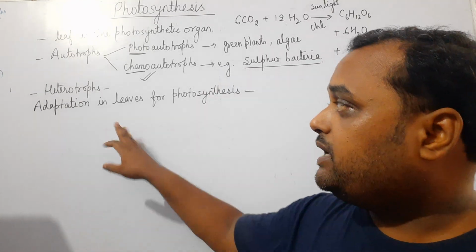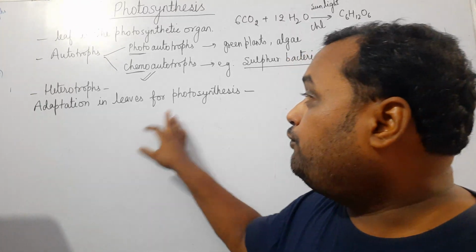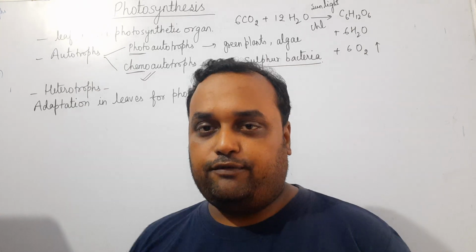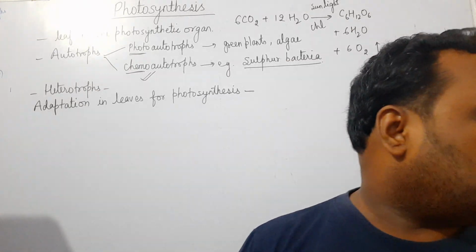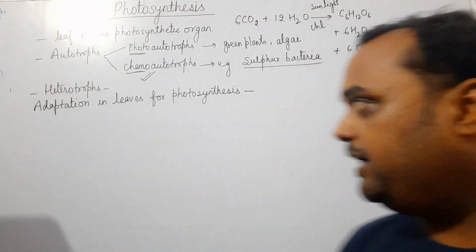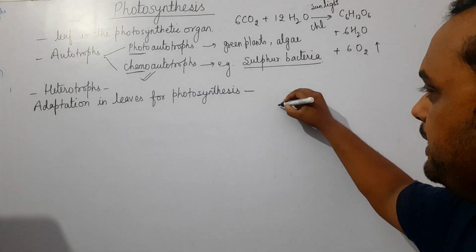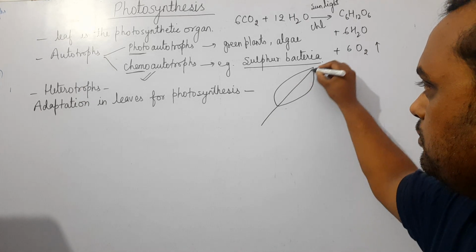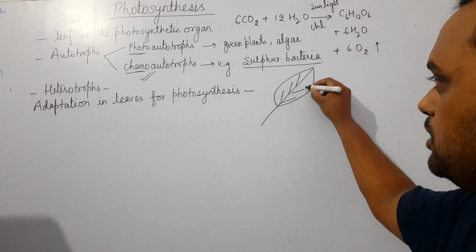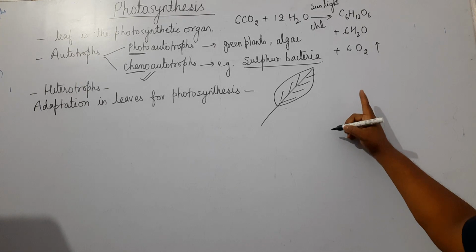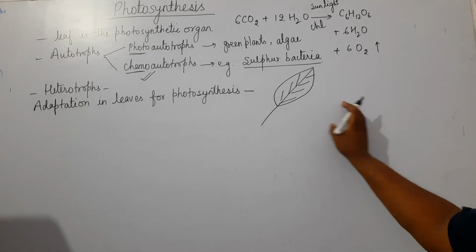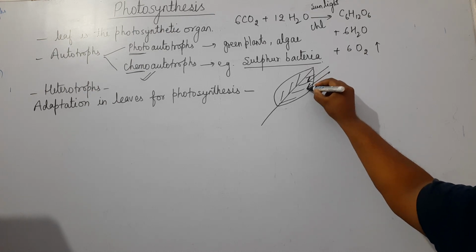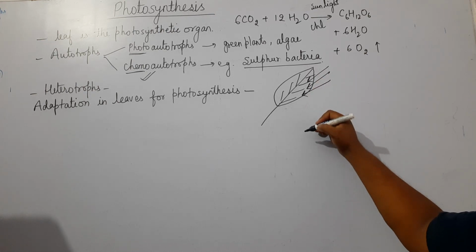Now next is adaptation in the leaves for photosynthesis. Okay, so the first important adaptation for photosynthesis is, suppose that the leaf surface is very high, then the maximum amount of the sunlight will be absorbed here.